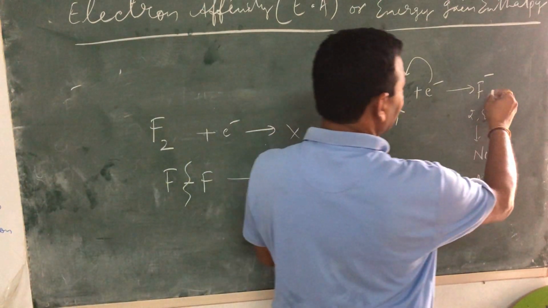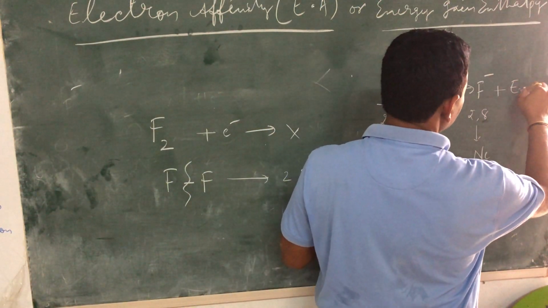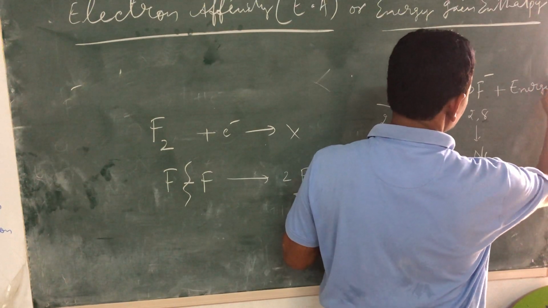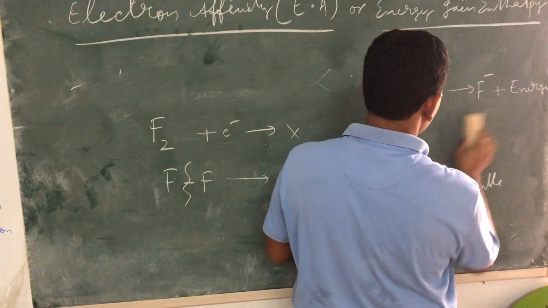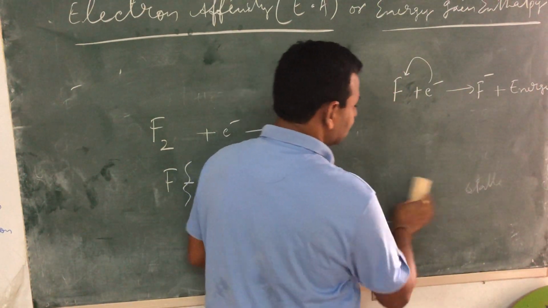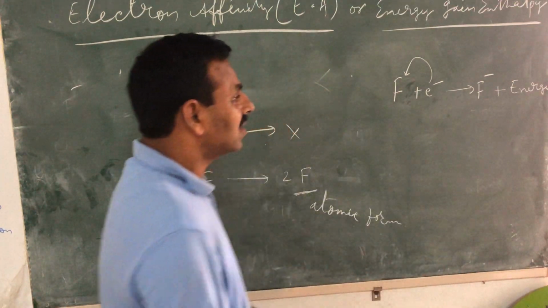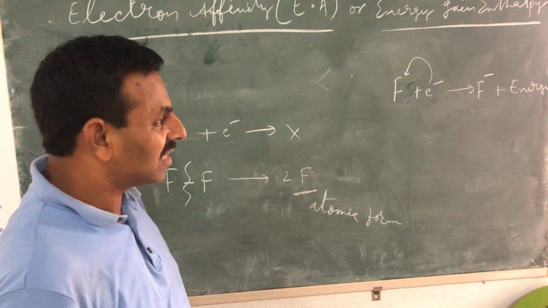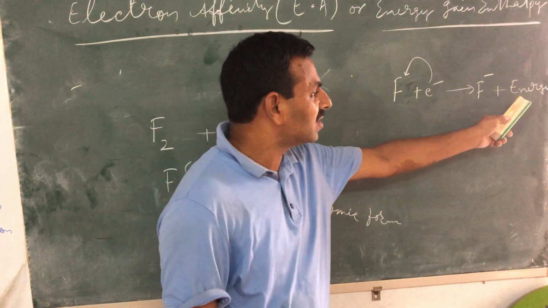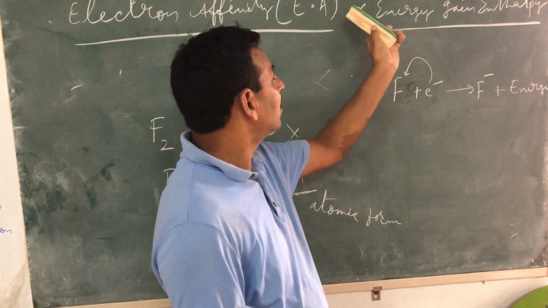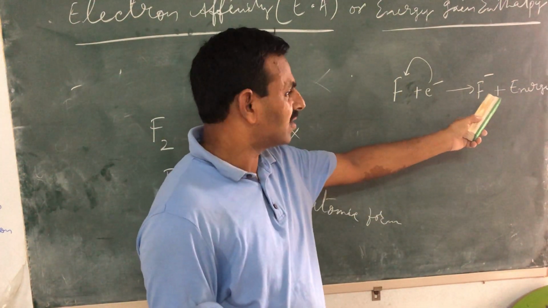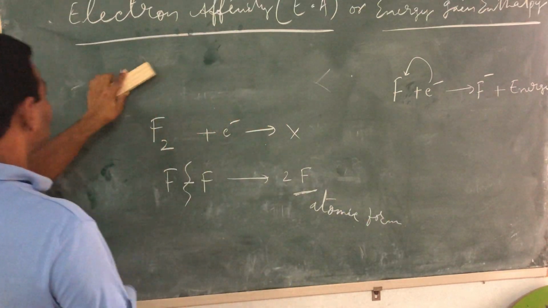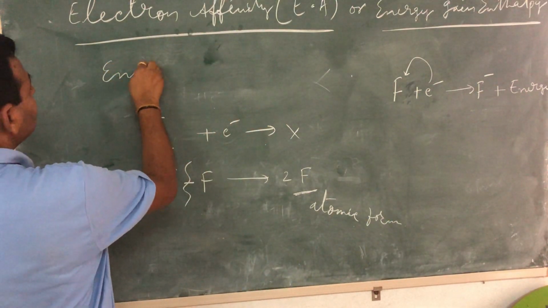So I can write here plus energy. Fluorine plus electron gives F minus plus energy, and this energy released is nothing but electron affinity. So I am defining it. Energy released.